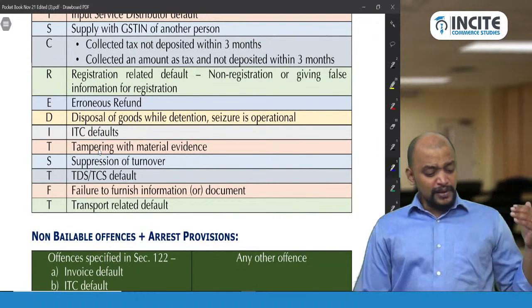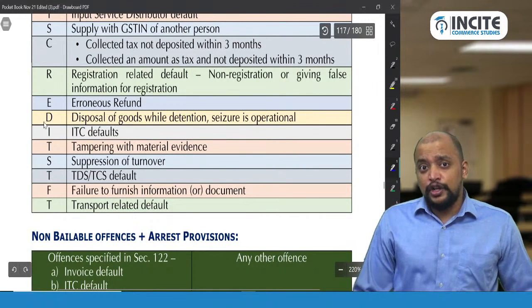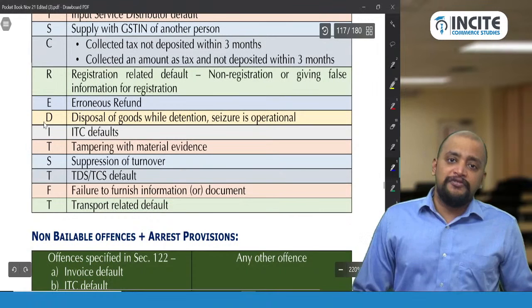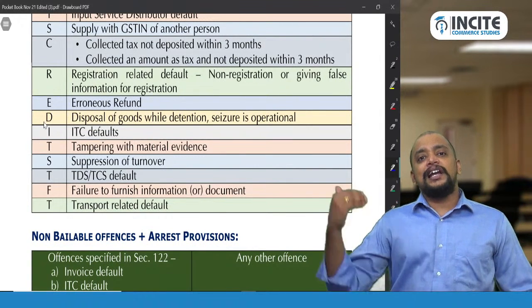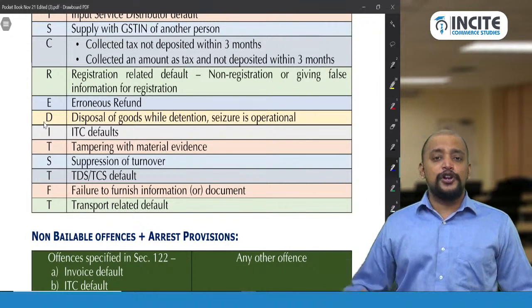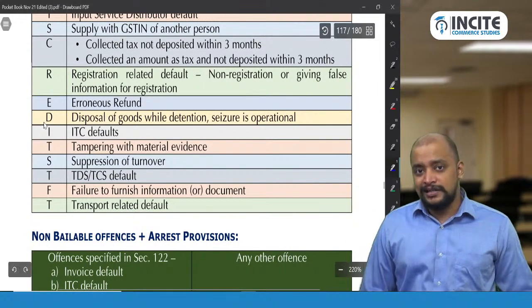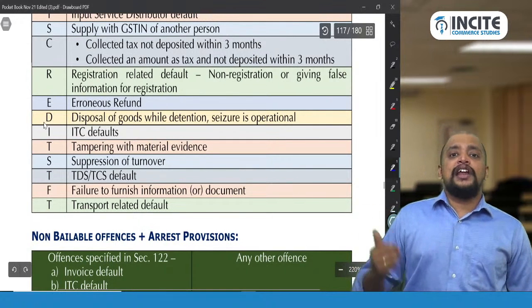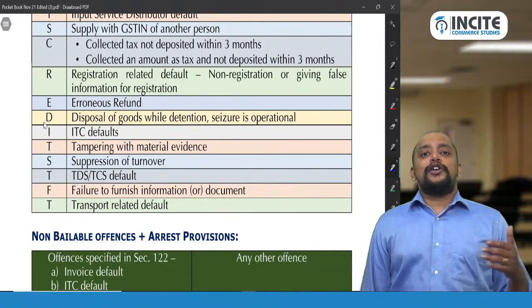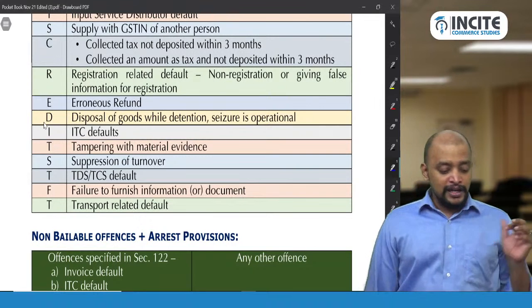Okay. Then we have E for erroneous refund. You are not supposed to get the refund, but you got the refund. For example, you already claimed duty drawback on import of goods, IGST paid. You already claimed duty drawback upon export. Again under GST you are claiming refund of unutilized ITC. So in that case you are getting an erroneous refund. So like that, when you are not supposed to get the refund but you got the refund, that is known as erroneous refund. That is also an offence.